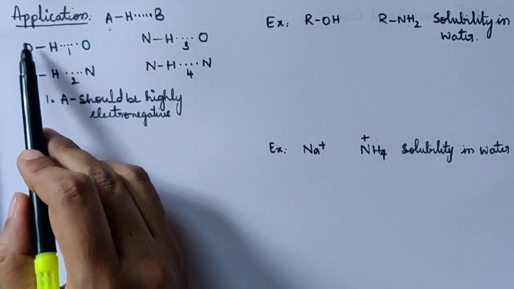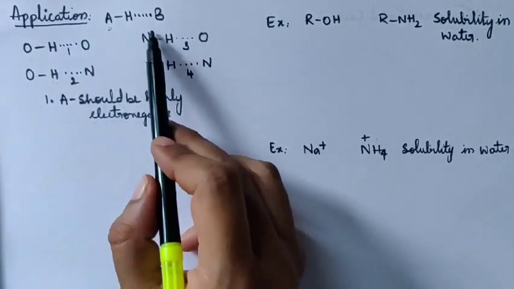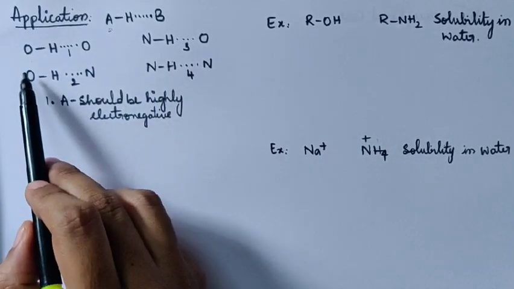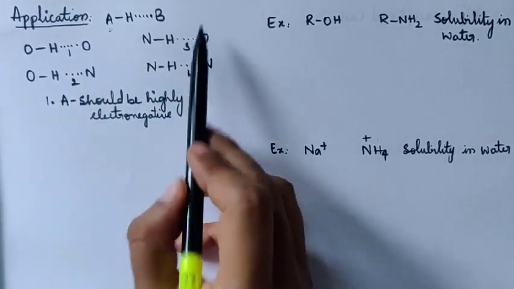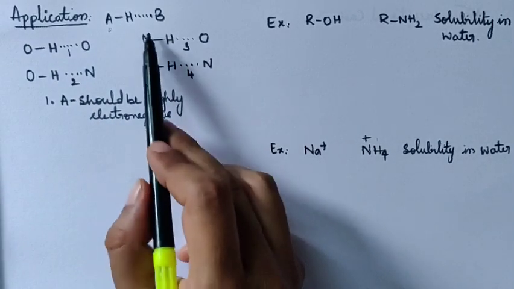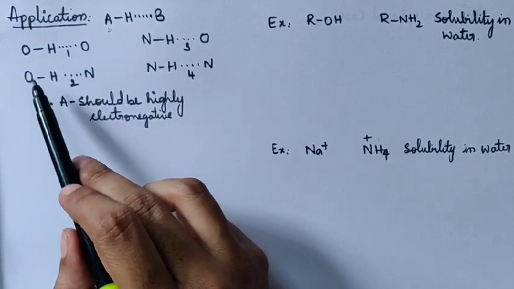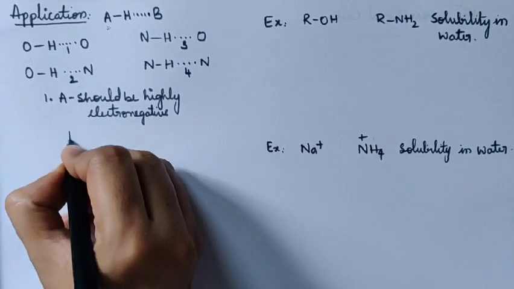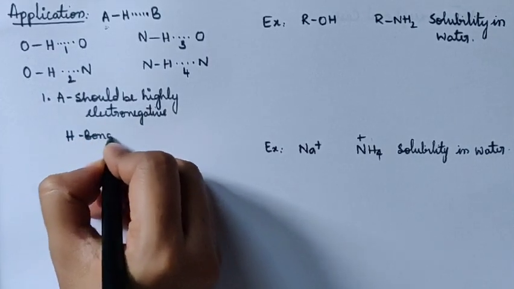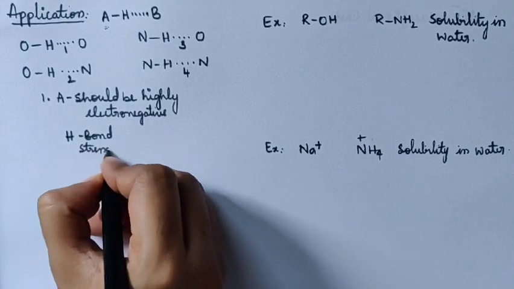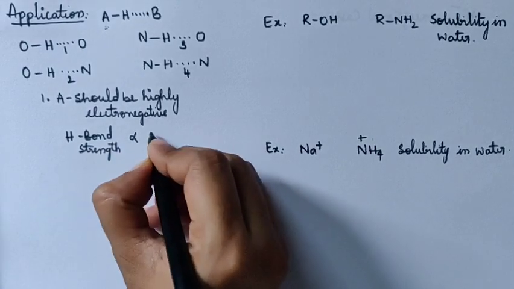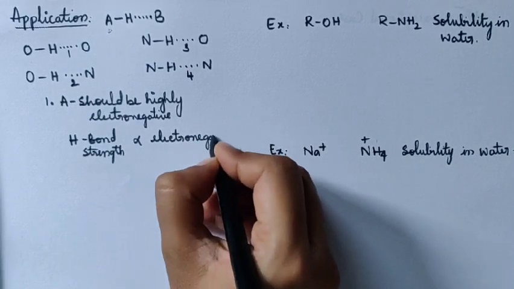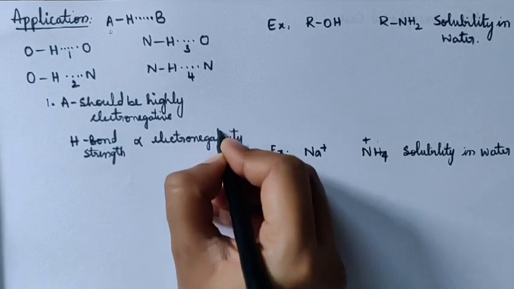You can observe that here A is, in these two cases, oxygen. Here it is nitrogen. So the highly electronegative one is oxygen. Hence these two come into picture and these two get cancelled, because nitrogen is less electronegative when compared to oxygen. So I can tell the hydrogen bond strength is directly proportional to the electronegativity of A.